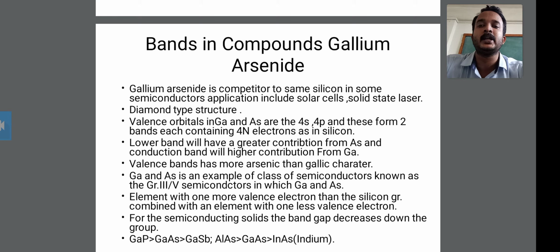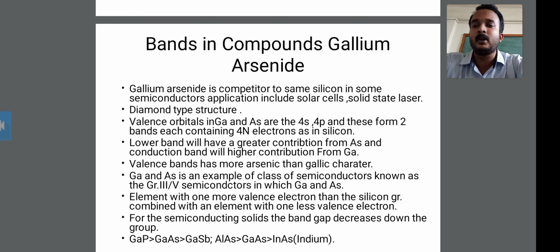One band contains four electrons, and the second band also contains four electrons, as in silicon. This is the third point about the bands in compounds, gallium arsenide.